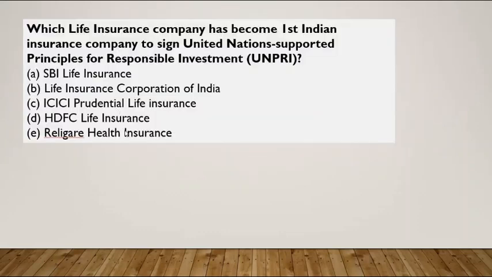So answer is B. Which life insurance company has become the first Indian insurance company to sign the United Nations supported principles for responsible investment? See, this is nothing but a United Nations backed policy type matter. It consists of several principles that have to be followed by an insurance company. By signing this, the company will get more advertisement, like they have signed the United Nations policy, so the institution is credible. Like that, the popularity of the insurance company increases. So the company is ICICI Prudential Life Insurance. Remember this also, since this is a new initiative started by United Nations, and ICICI Prudential Life Insurance has become the first of them.